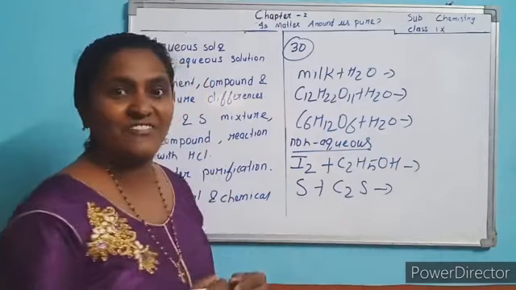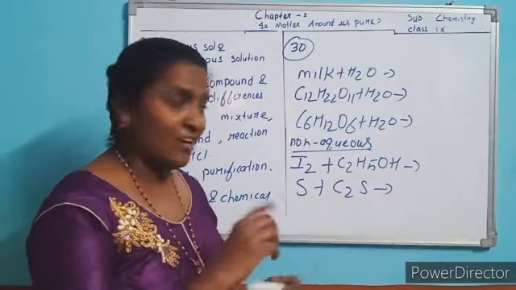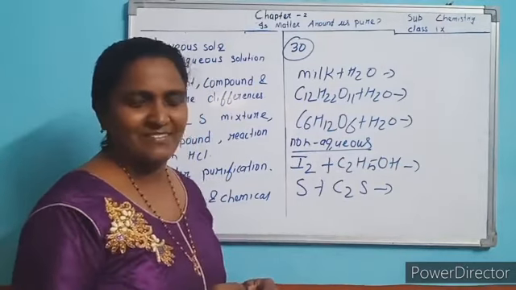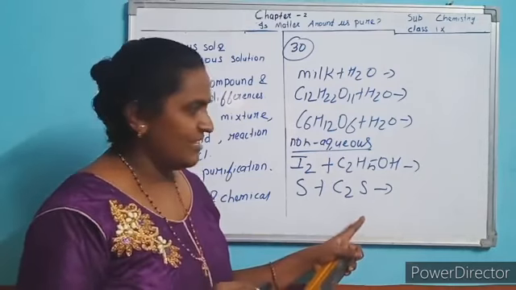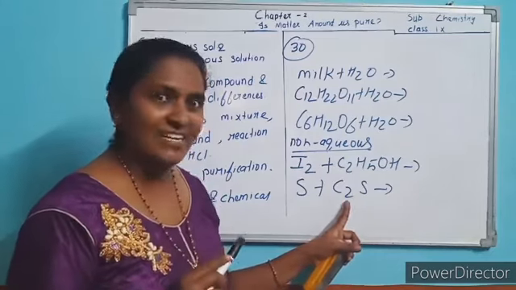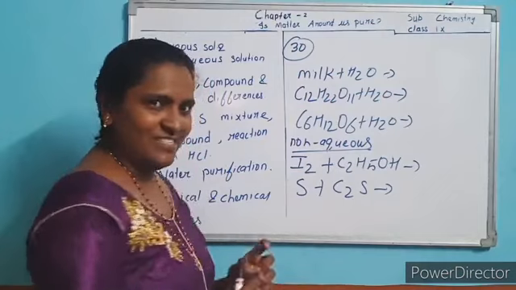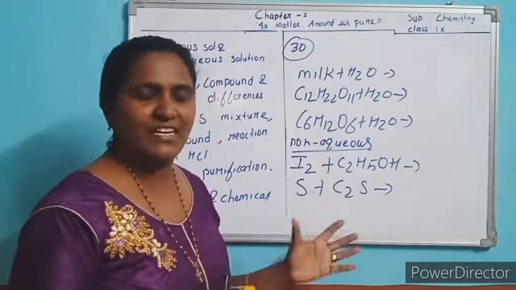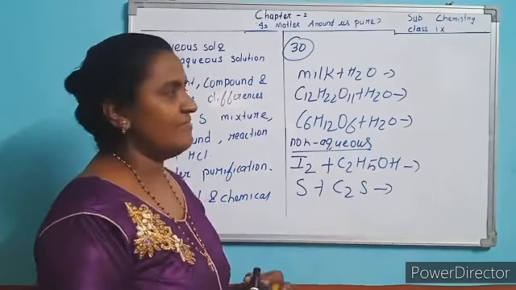This is an example of a non-aqueous solution. Sulfur dissolved in carbon disulfide. This is the solvent. Here water is not the solvent. What acts as the solvent here? Not water, but carbon disulfide. So the solution in which the solvent is other than water, we can say is a non-aqueous solution.